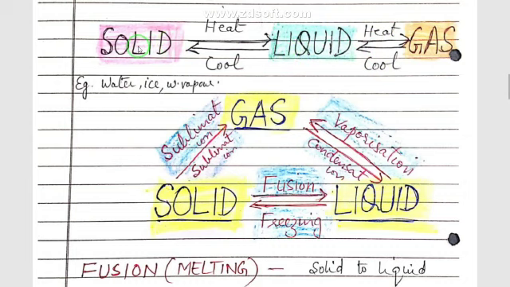For example, we'll take the example of water. Water exists in three different forms. When solid ice is heated, it changes into liquid water. And when liquid water is heated, it changes into water vapor. Similarly, water vapor, when it is cooled, condenses to form water drops, which is a liquid. And water drops cool into solid form, that is ice. So this is the whole process.